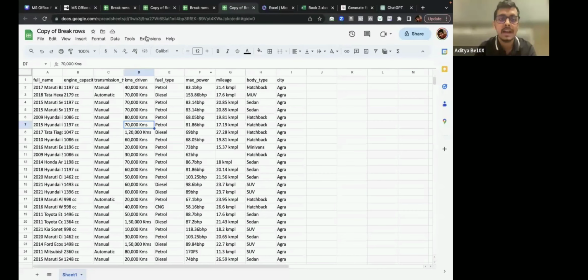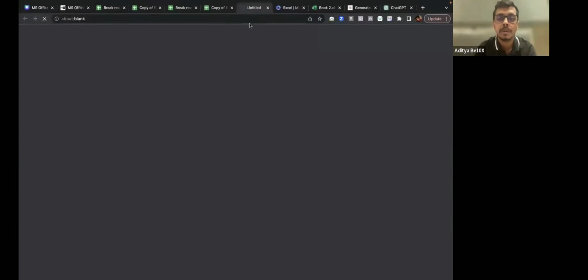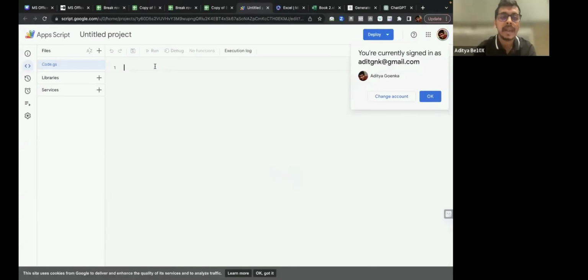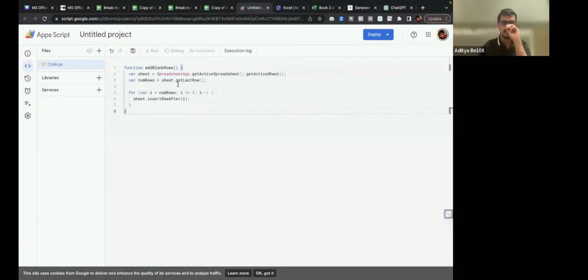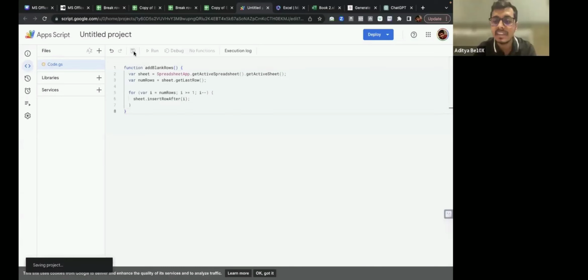I'll follow the process. The first step was to go to Extensions, then go to Apps Script. Once I go to Apps Script, over here, let me paste this. What I did, I went to Apps Script. I pasted the code over here. Once I pasted the code over here, I will simply click on Save project.